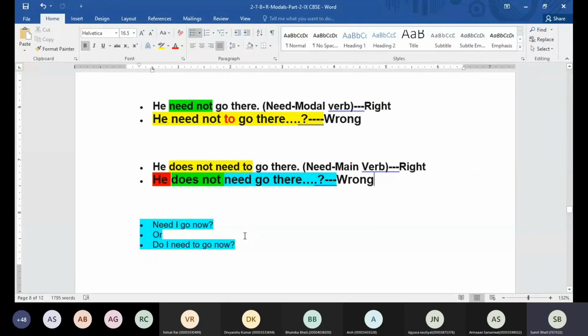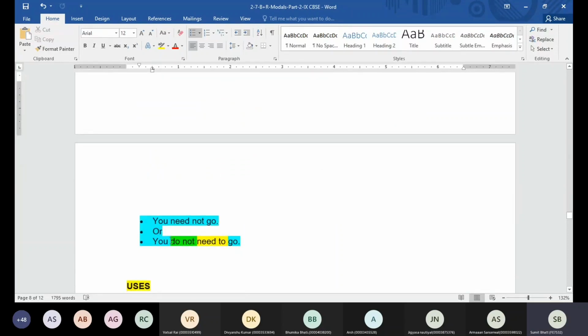We can say need I go now. Or how else can we form the sentence? We can say do I need to go now. Either way, the sentence is correct, guys. Because we are using a primary helping verb here, we are using the word to with need. And here we are using need directly as a modal verb, so we are not using the word to in the sentence. Like you need not go or you do not need to go. But can I say you need not to go? Will that be right? No, sir. And can I say you do not need go? No, sir. That's also going to be incorrect.